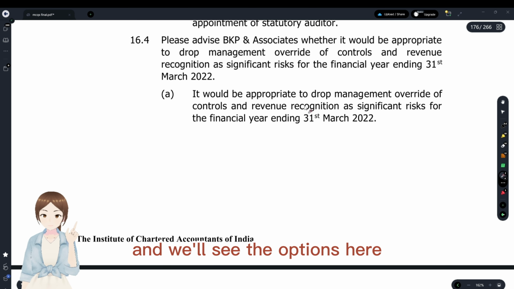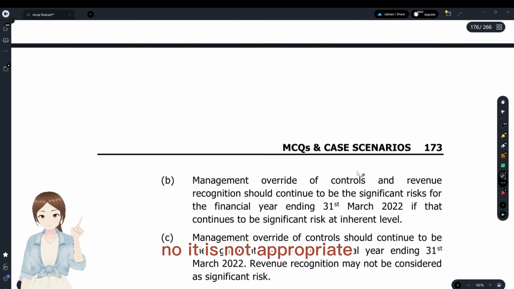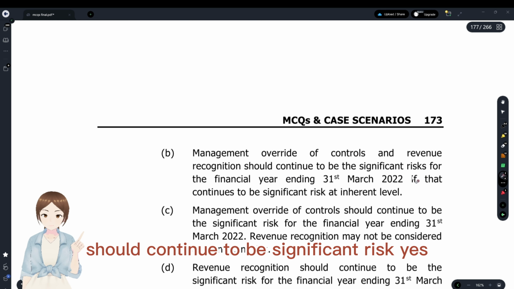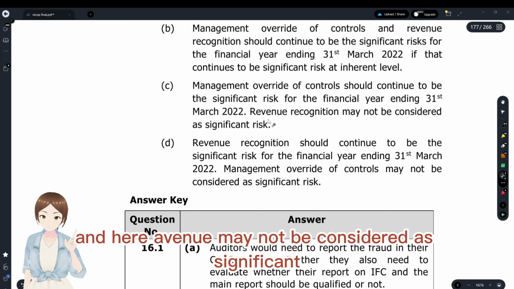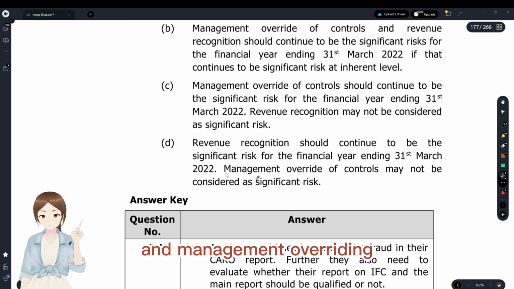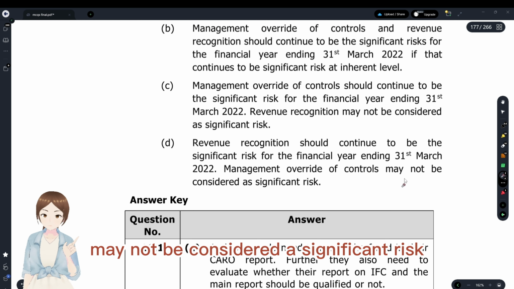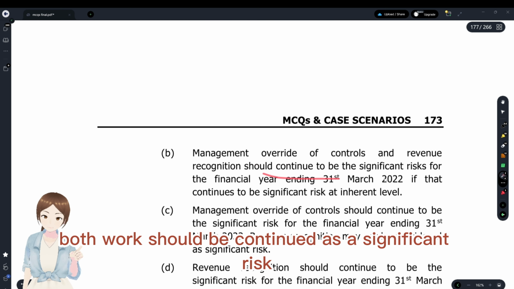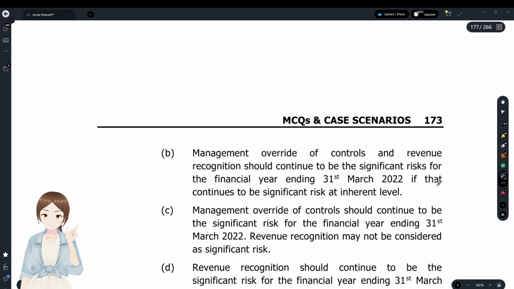We'll see the options here. Would it be appropriate? No, it is not appropriate. Management overriding controls should continue to be a significant risk. Here revenue may not be considered as significant. No, this is wrong. Management overriding may not be considered a significant risk. No, option D is most appropriate. Both should be continued as significant risks.